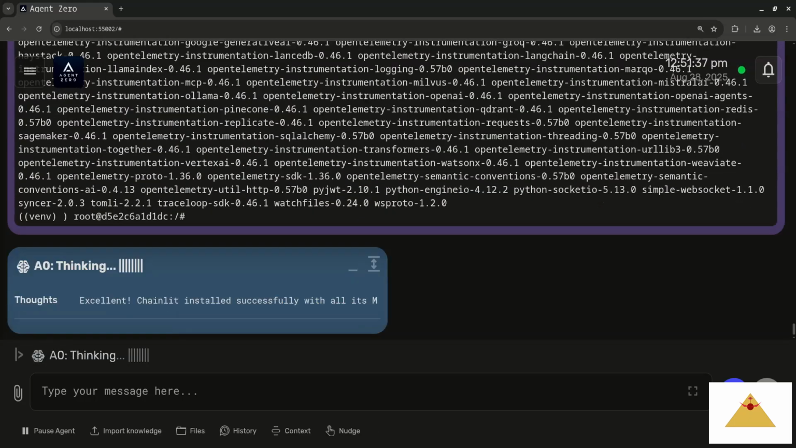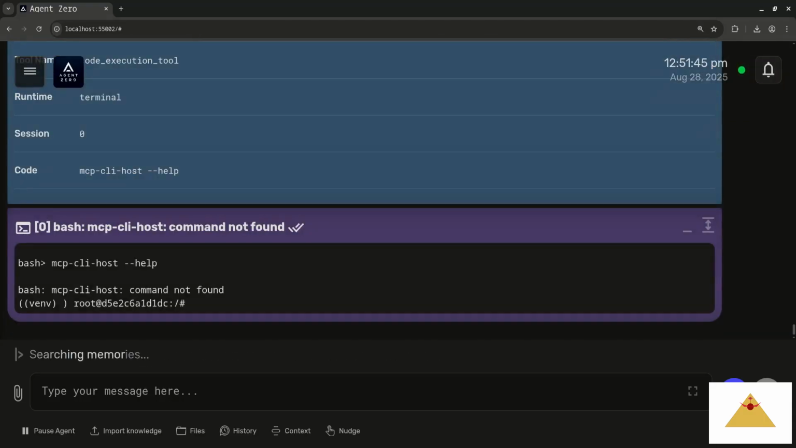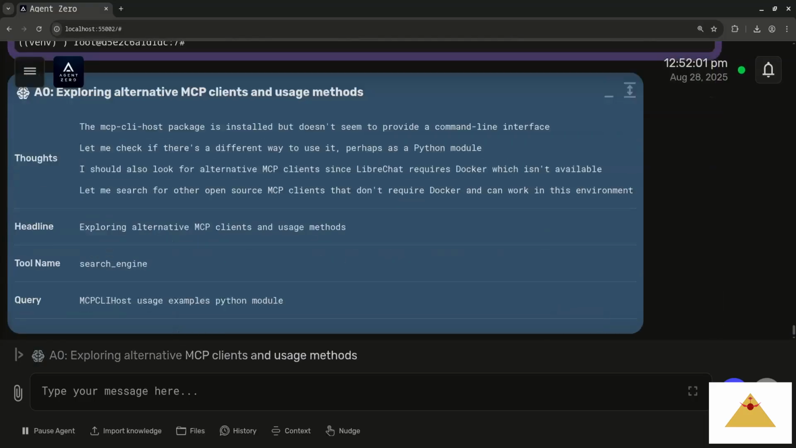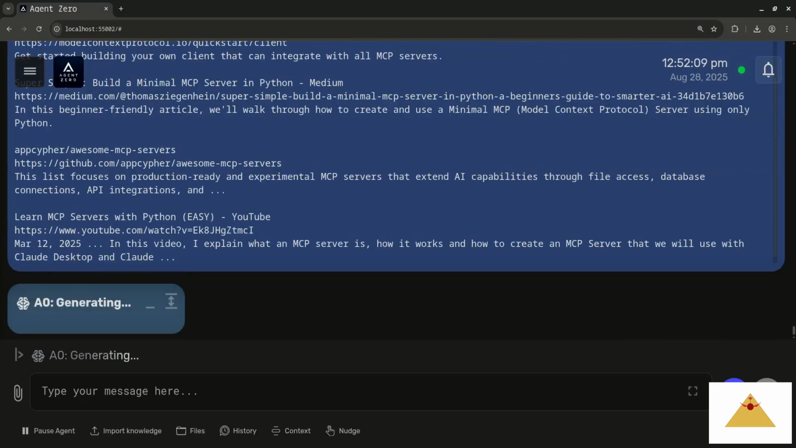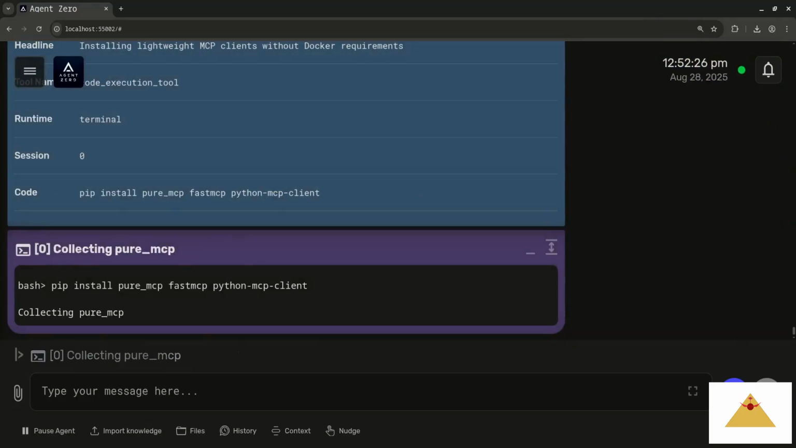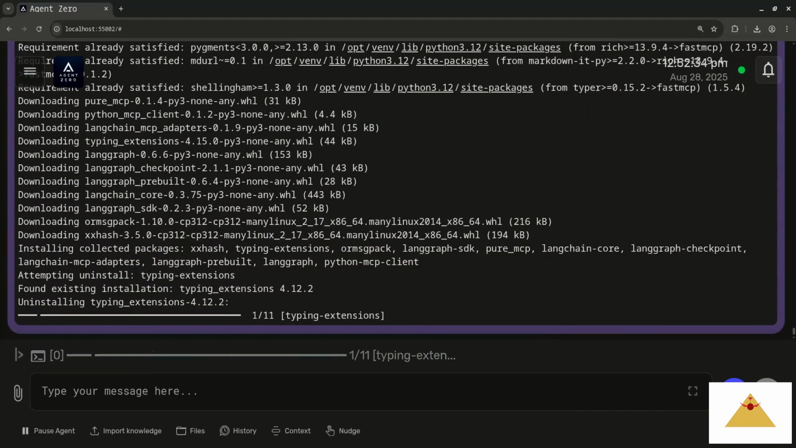Chainlit delivers conversational AI with built-in MCP support through connection handlers. It provides web-based chat interfaces and real-time collaboration features. Together, these clients create a comprehensive MCP ecosystem.